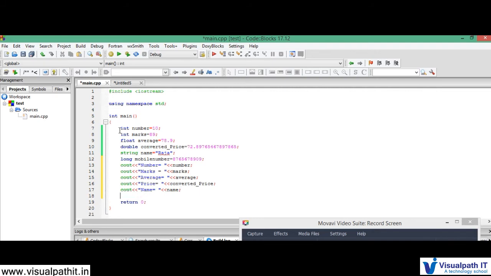Next mobile number Cout. What is Cout that I am using? Cout means it's an output statement. It is present in iostream.h. So that I have to give as mobile number. Equal to space less than. If I type mobile, yes, it is recognized. Now you just save this program, and then build and run.